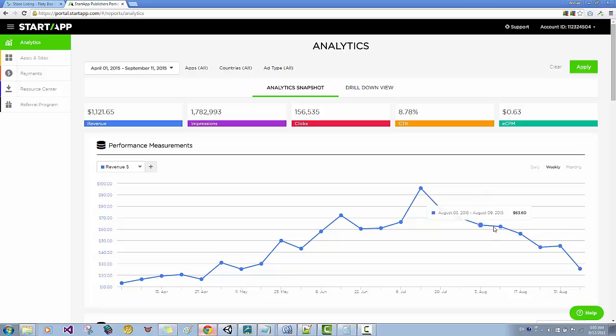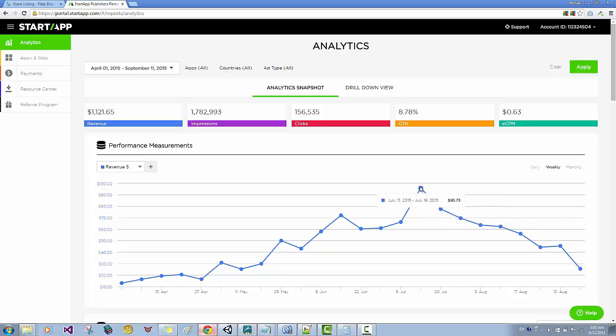And then here's my progress. You can see we have a decrement in our earnings because I didn't put much time into the advertisement and monetization of my app. I'm going to explain why we have this diagram.